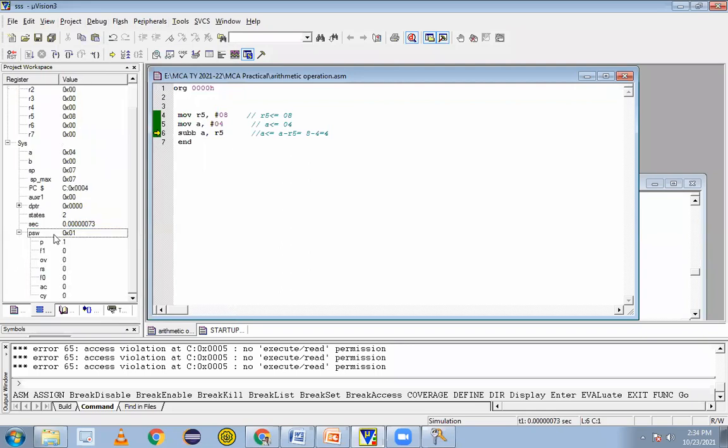And the PSW we can check. Carry flag, no. Parity showing it there. So the answer is 4, which means the answer will be 0100. So the number of ones will be 1. That's why it is odd parity, indicating only one is there, odd parity. Okay. Is it clear? Did everyone understand?